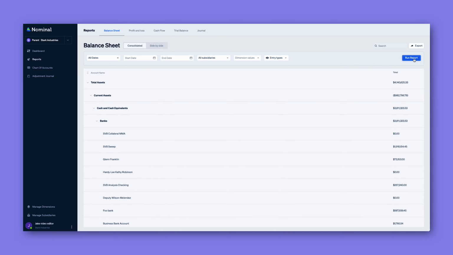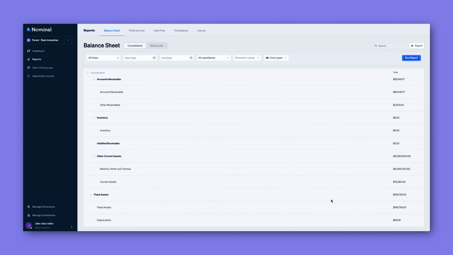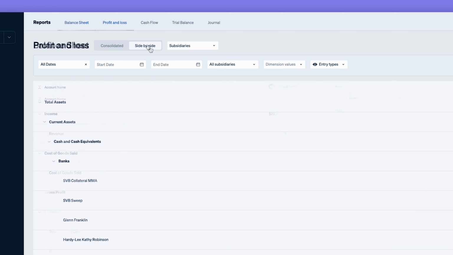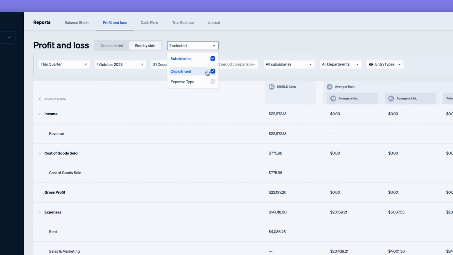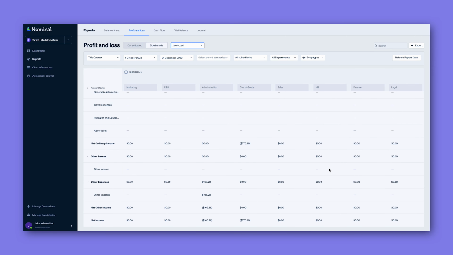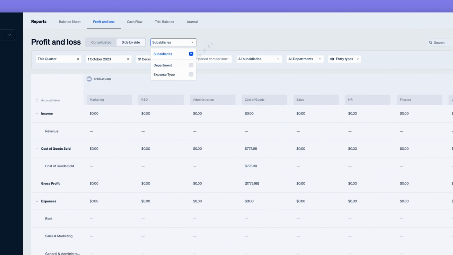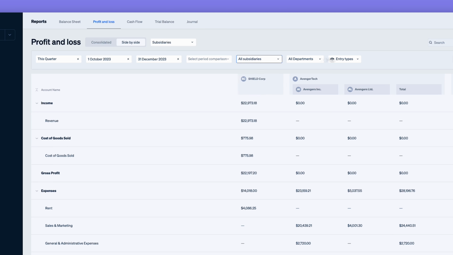Advanced multi-entity reporting. With Nominal, reporting becomes an asset instead of a chore. Generate solo and consolidated financial reports in real time. Dive deep into the nuances of each subsidiary's financial footprint, making inter-entity comparisons intuitive. And dimensional data analysis offers a deeper layer of understanding of multifaceted business elements.